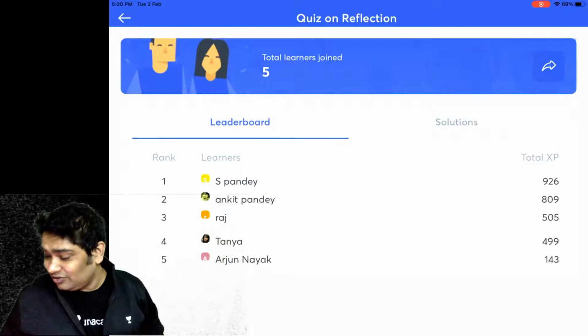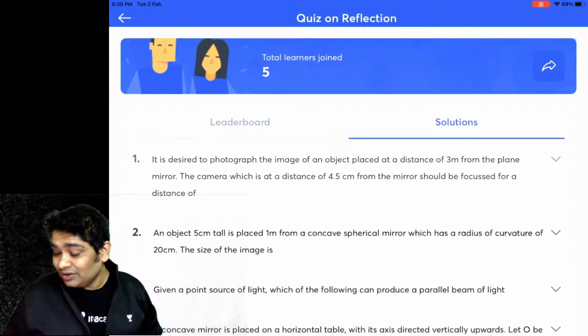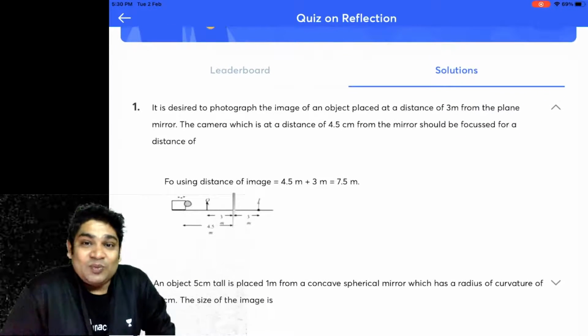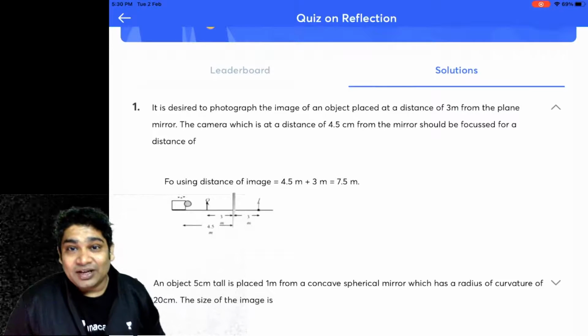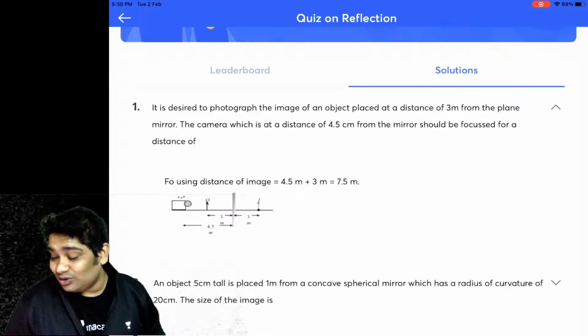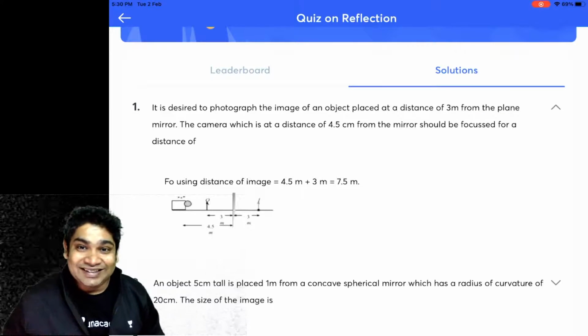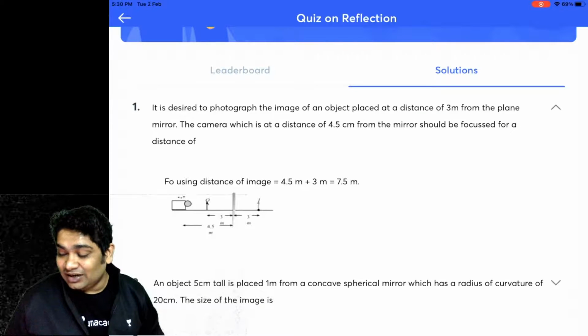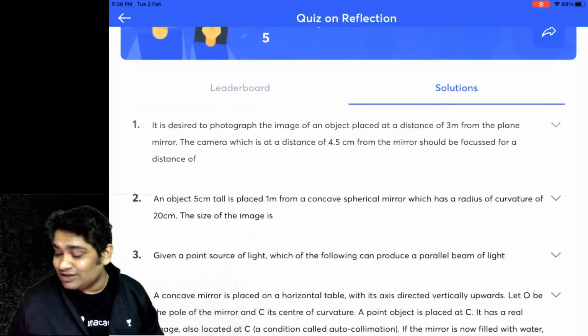And let's go over the solutions one bit. Okay, so this was super simple. You knew the camera, you knew the observer, so you could find the distance of the image, and from the camera it would have been at a distance of 7.5.